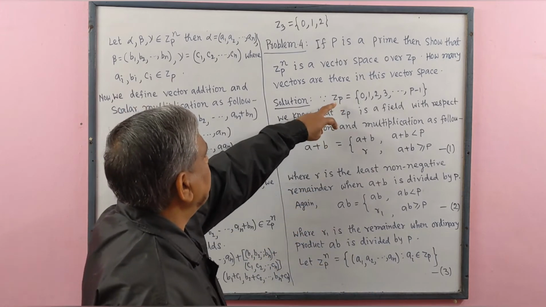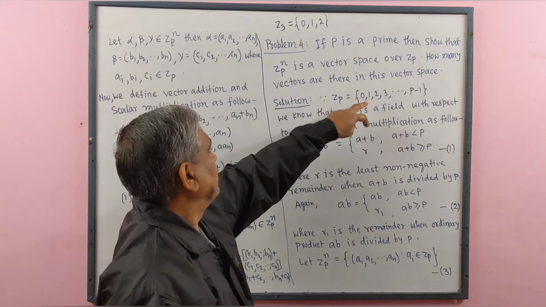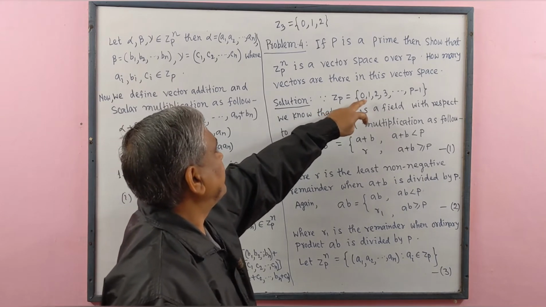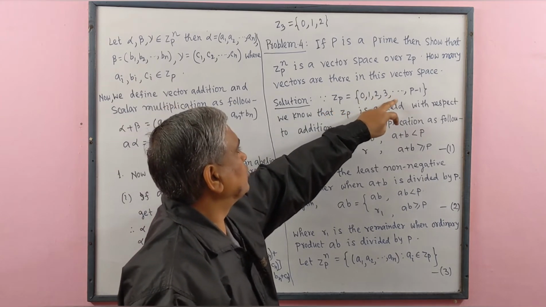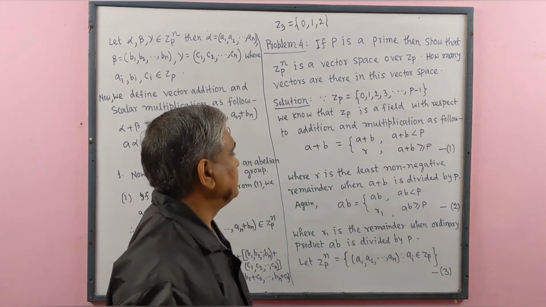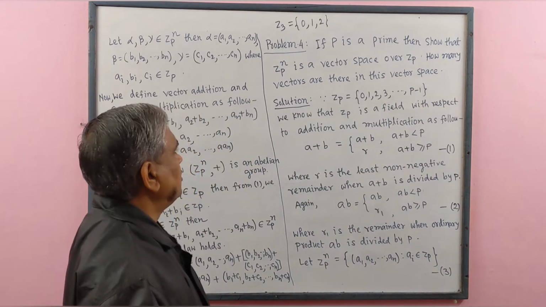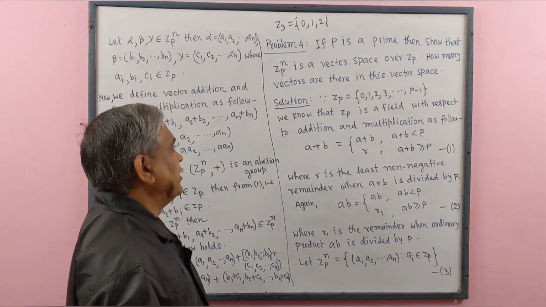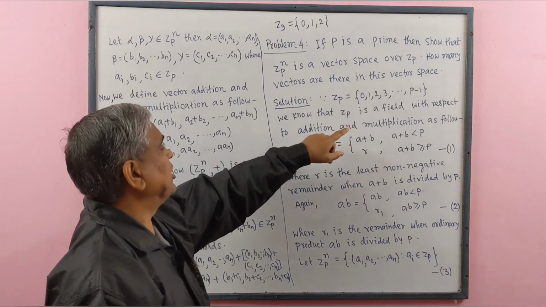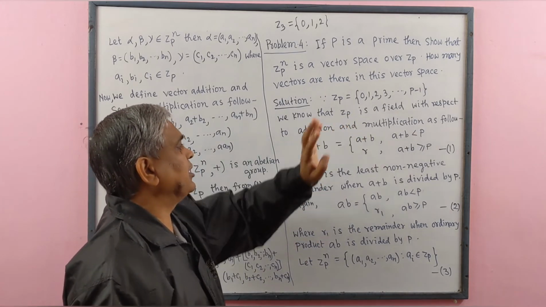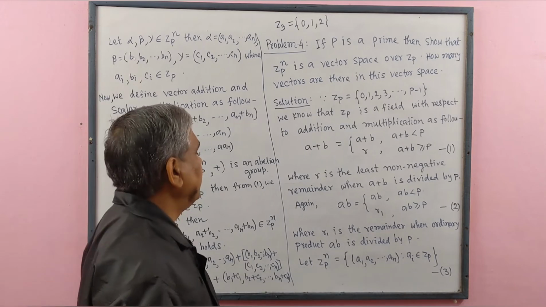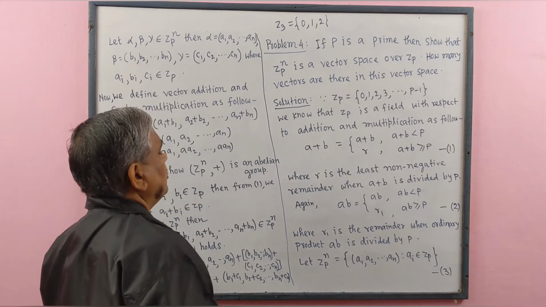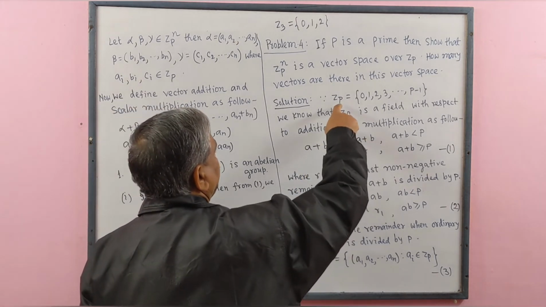Similarly, Zp. Here, collection of remainders 0, 1, 2, 3, dot, dot, dot, p minus 1. We know that Zp is a field with respect to addition and multiplication as follows. Addition of two members of Zp.